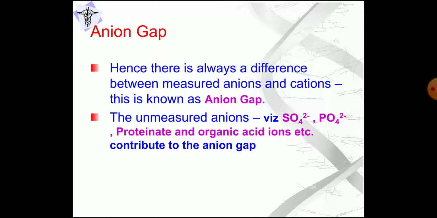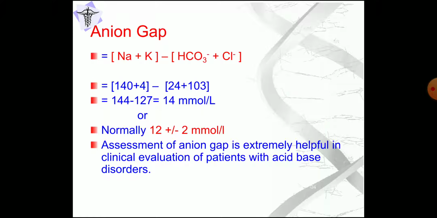What is anion gap then? Hence there is always a difference between measured anions and cations, that is known as the anion gap, and the unmeasured anions make up the anion gap. That is due to sulfate, phosphate, proteinate, or organic acid ions, etc., which contribute to the anion gap. So the anion gap is generally due to the unmeasured anions, which are contributed by sulfate, phosphate, proteinate, or organic acid ions.